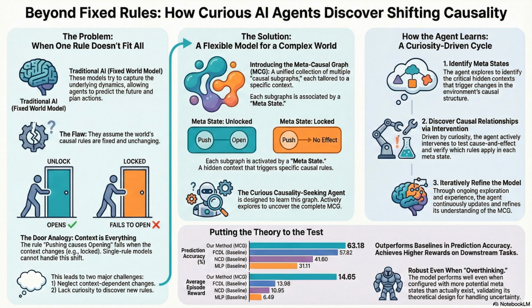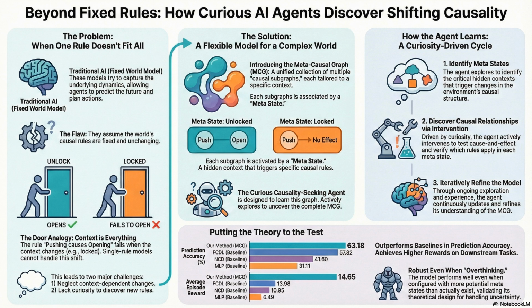It's a fascinating limitation. It implies that truth is limited by your agency. If you can't interact with it, you can't understand it. Which is pretty true for us humans too, isn't it? That's exactly what I was thinking. So we've moved from this rigid view of the world to a metacausal one where context is everything. And we've seen that you need to be a curious, poking agent to find the real truth. And that even if the world is messy, the math can help us sort it out, as long as we can actually reach the buttons to press.